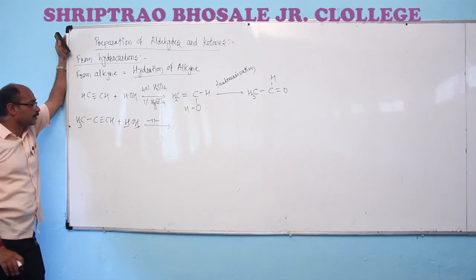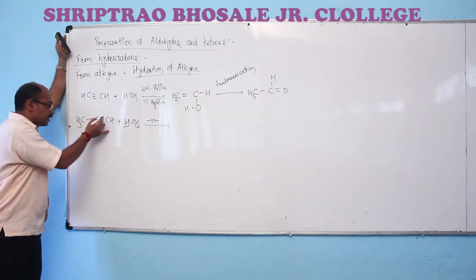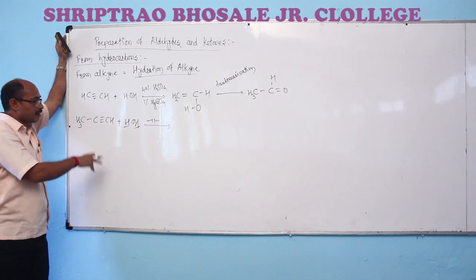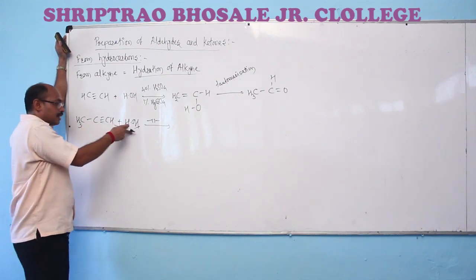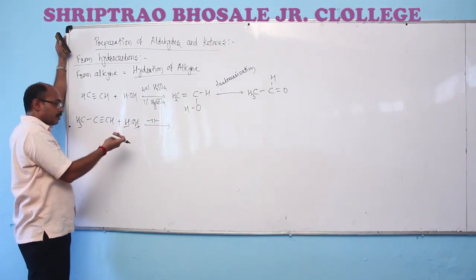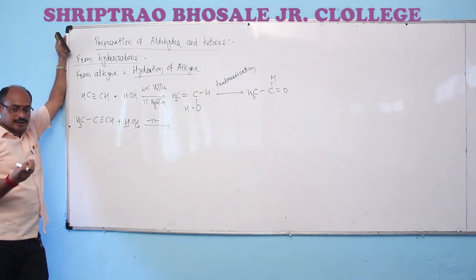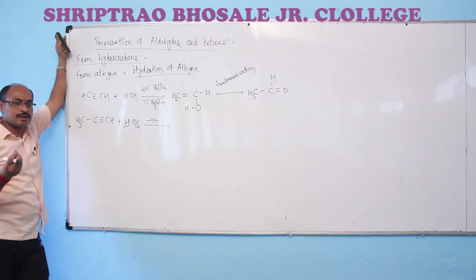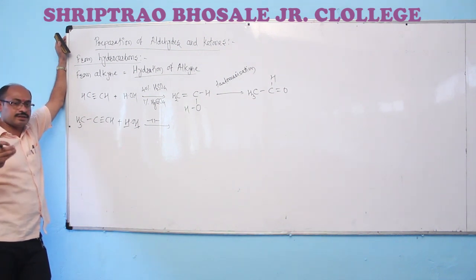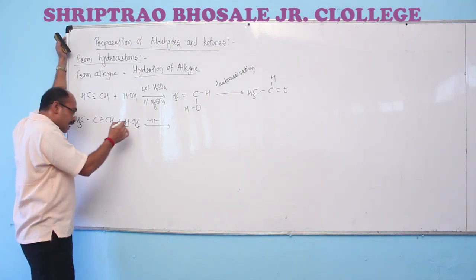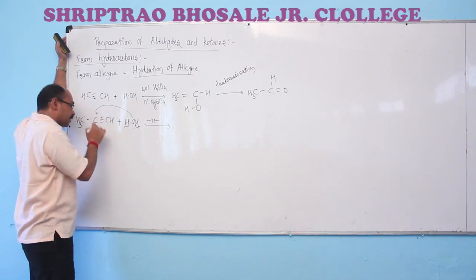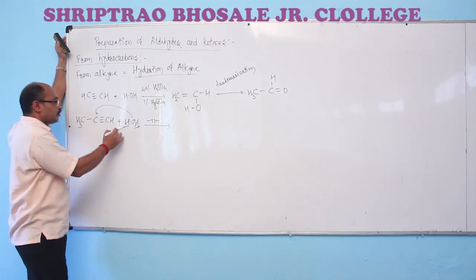As we all know about the addition reactions of unsaturated compounds, for an unsymmetrical alkene or alkyne reacting with an unsymmetrical reagent, the negative part of the reagent goes towards the carbon atom of double bond or unsaturation which carries less number of hydrogen atoms. So hydrogen goes towards this carbon.